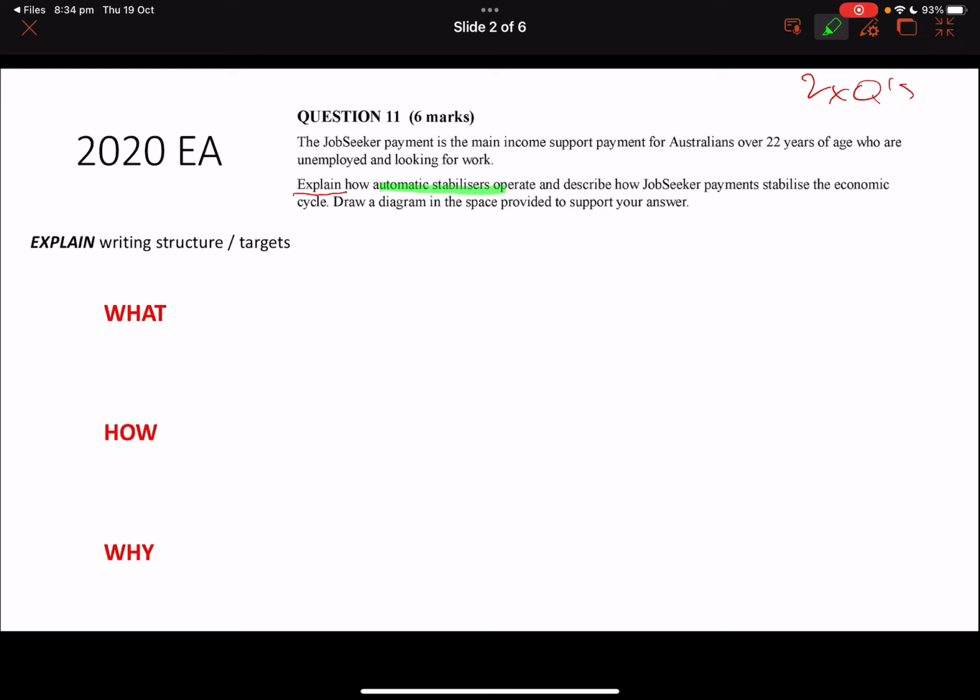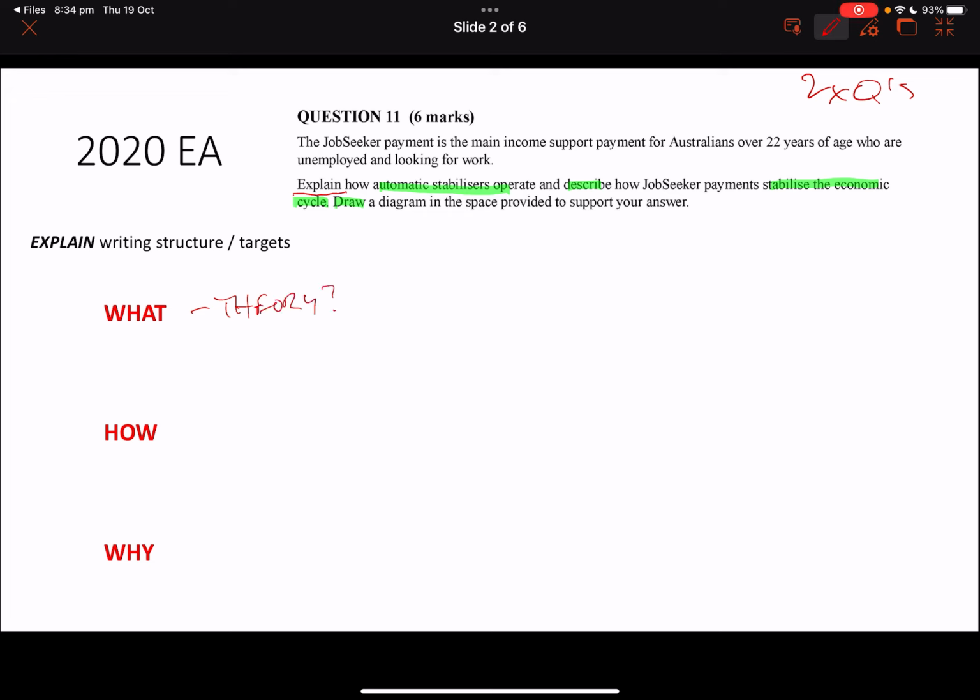Explain how automatic stabilizers operate, a bit of theory, and describe the stabilizing effect in the economy, in the economic cycle, and draw a diagram. So we start to see there are a few things we've got to knock off at this point. The first step is to think about what the theory is. What's the theory area on this?